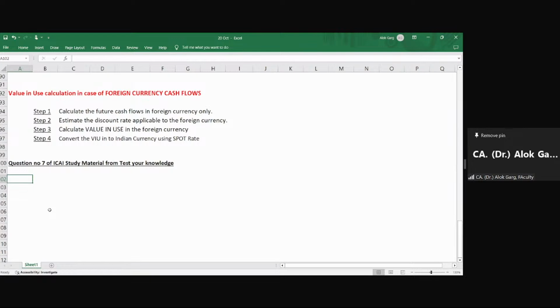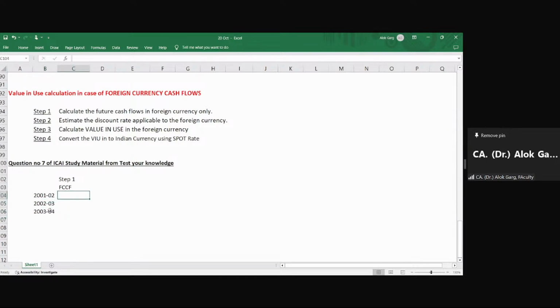Solution. Step number 1: compute the cash flows. These cash flows are given. Foreign currency cash flows, FCCF. These are the years 2001, 2002, 2003, 2004.